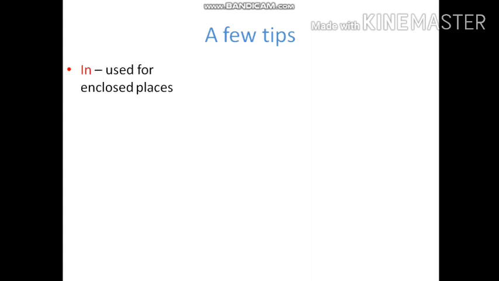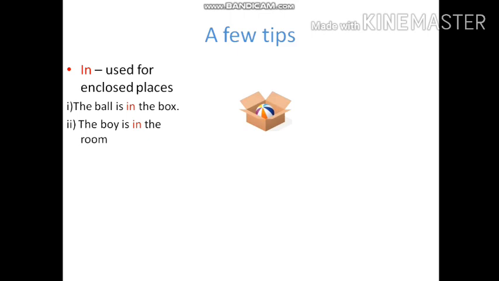In is used for enclosed places. See the example. The ball is in the box. So in the picture, the ball is in the box, where the box is an enclosed space. The boy is in the room. Look at the picture. The boy is in the room, where the room is an enclosed space.